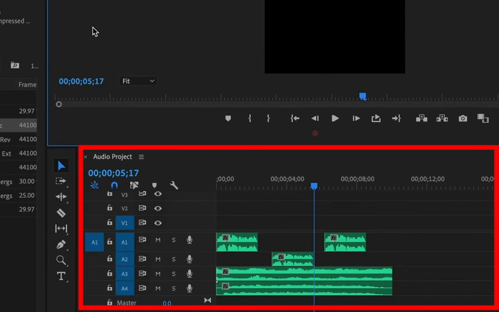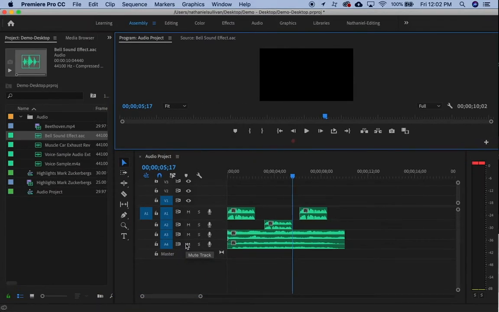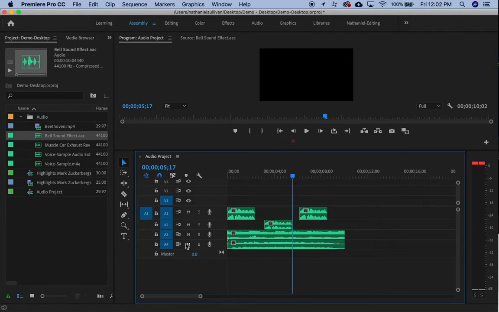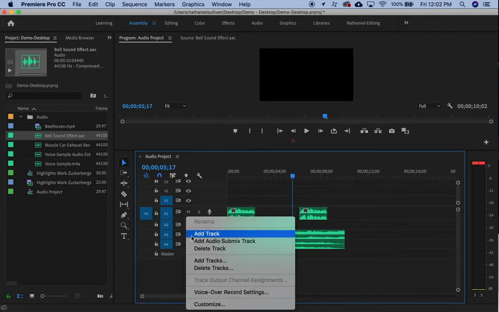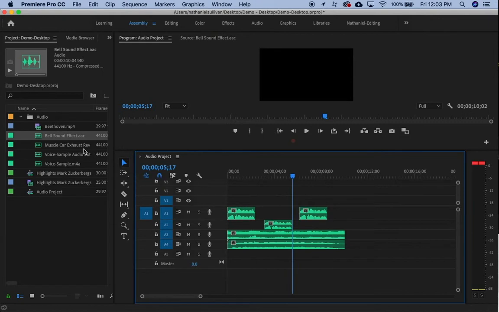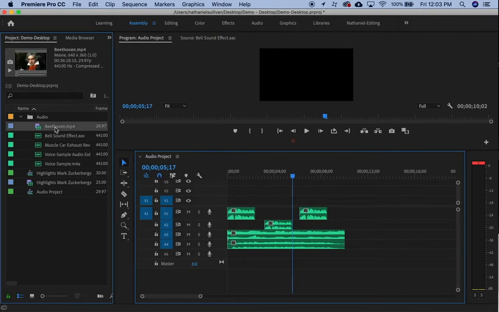Here, I have grouped sound effects below my dialogue, which is on top. To add a track, Control-click on the right side of the tracks and select Add Track. I'm going to add a selection of this music on the bottom track.